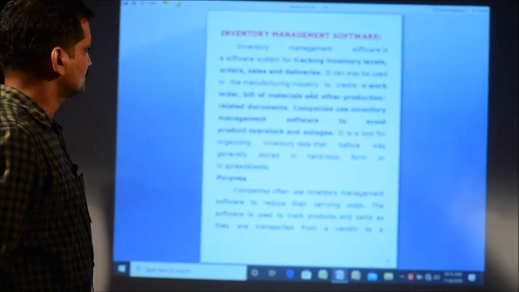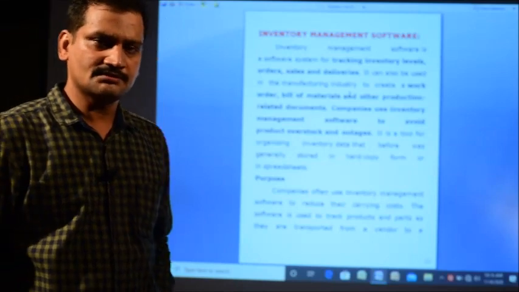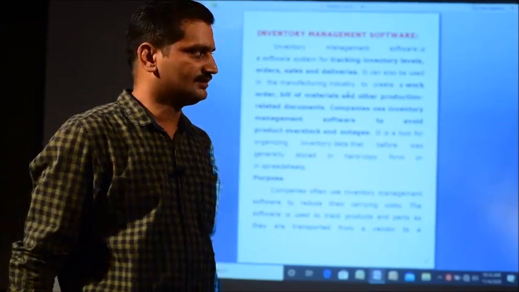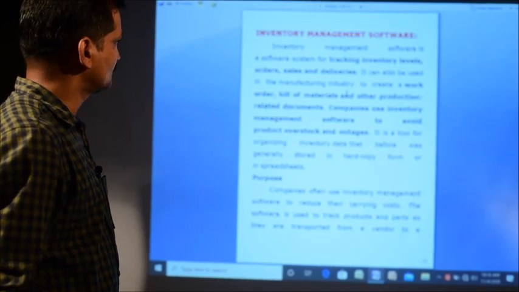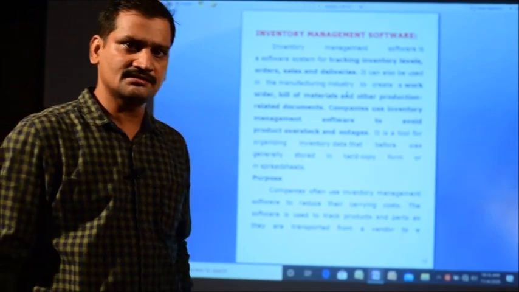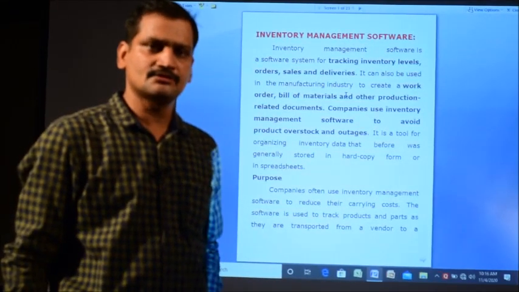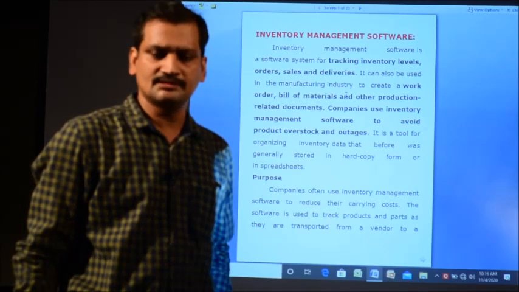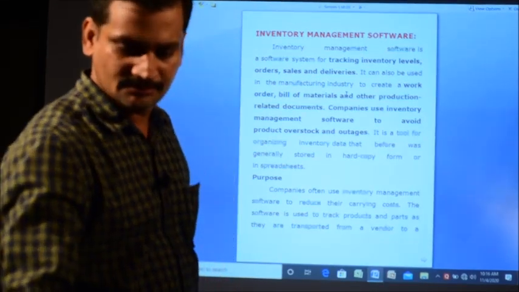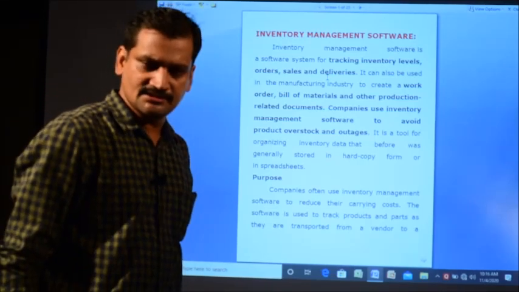Specific purpose application software means these application software are used for some specific purpose. For example, we will discuss inventory management software, financial management system, payroll system and human resource management system, and reservation system. We will discuss all these specific purpose application software. So, let us start with inventory management software.